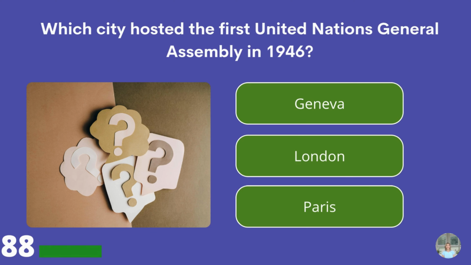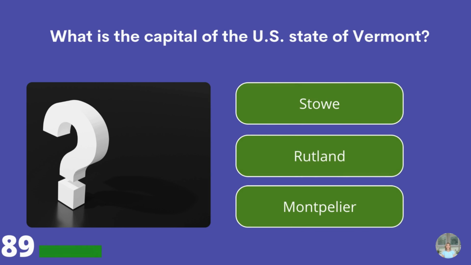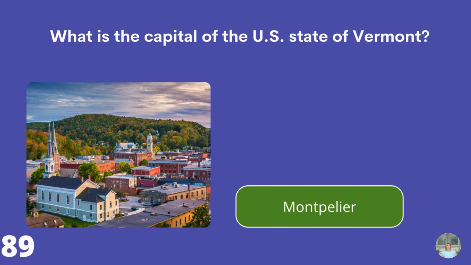Which city hosted the first United Nations General Assembly in 1946? Geneva, London, or Paris? London. What is the capital of the U.S. state of Vermont? Stowe, Rutland, or Montpelier? Montpelier.